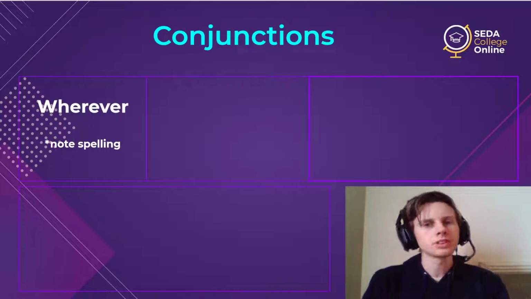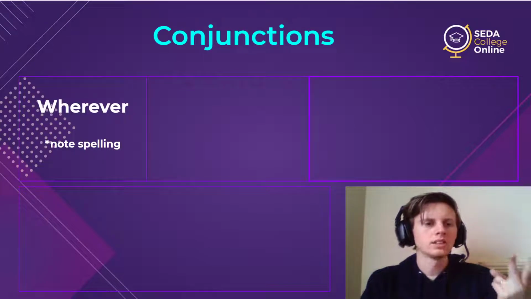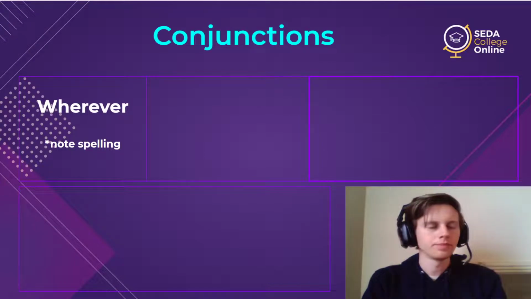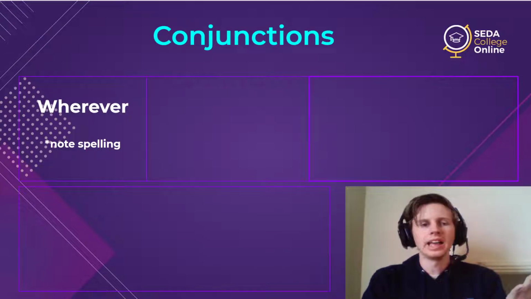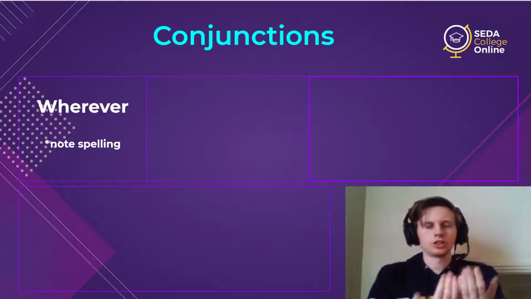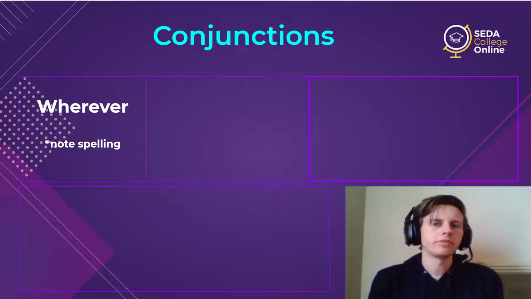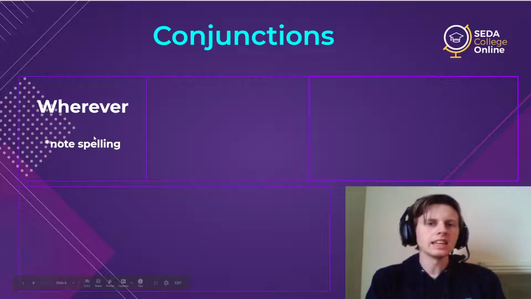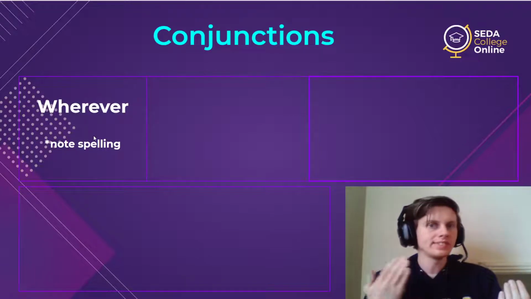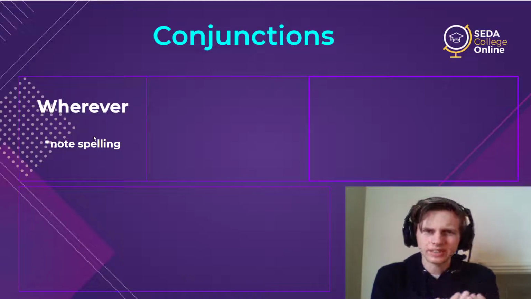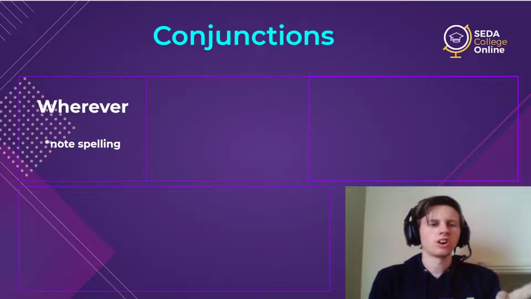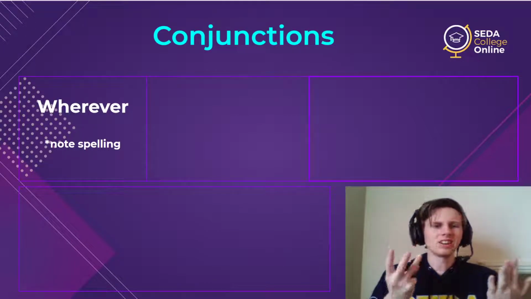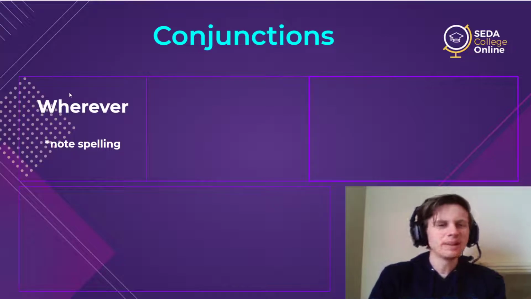So all of the other conjunctions were very clear. It was the pronoun who, what, where, when, or how, and then just the word ever attached. This one is a little different. So this one we actually remove an E, because if we had where, W-H-E-R-E, and then ever together, if we put them together, it would be too many E's, too many.